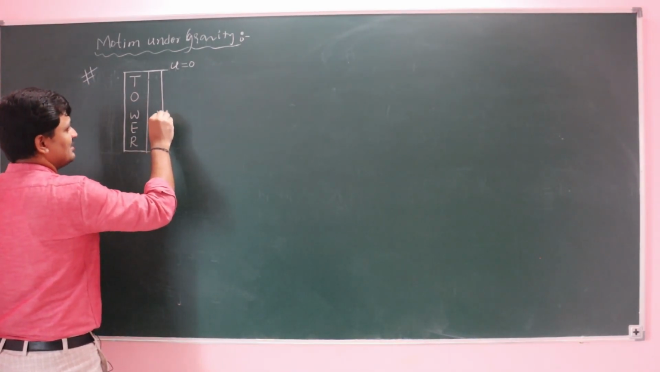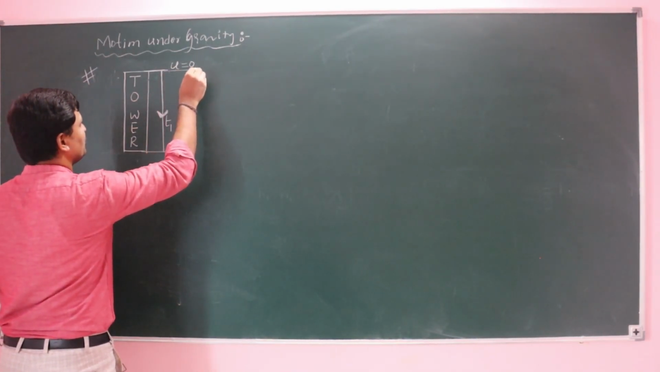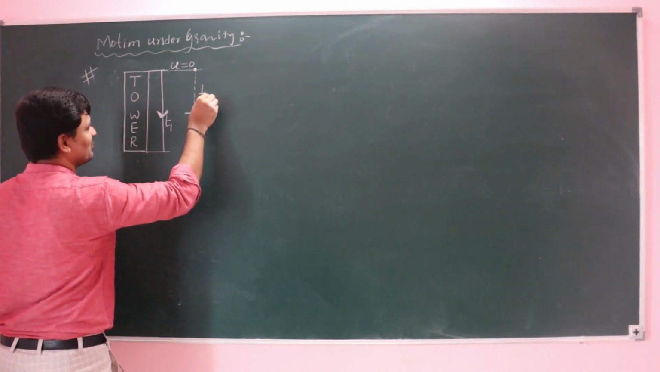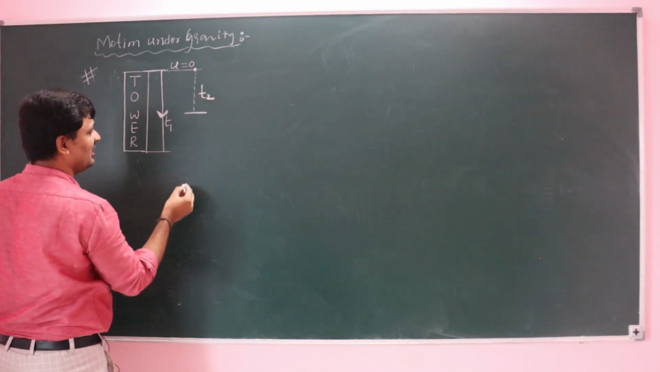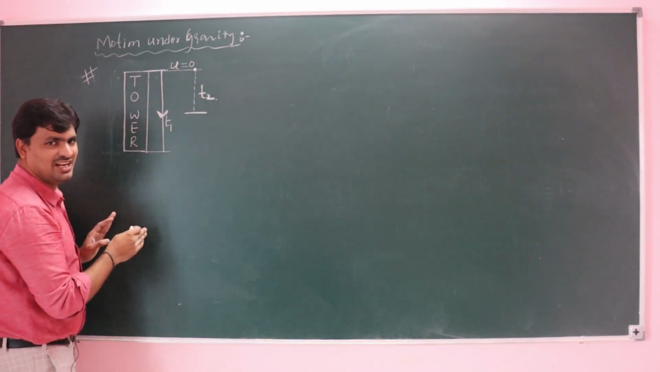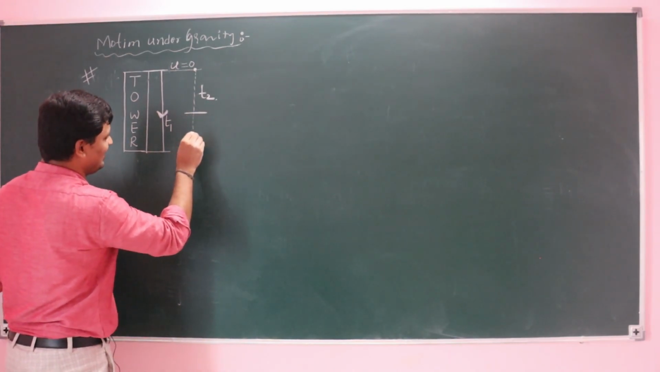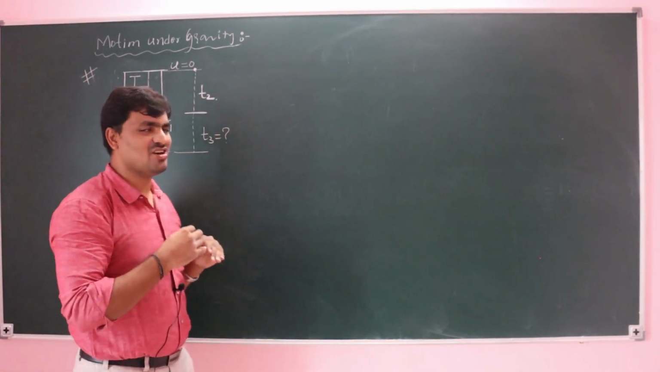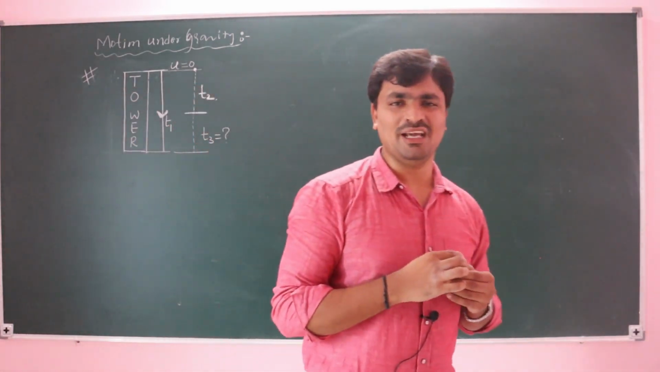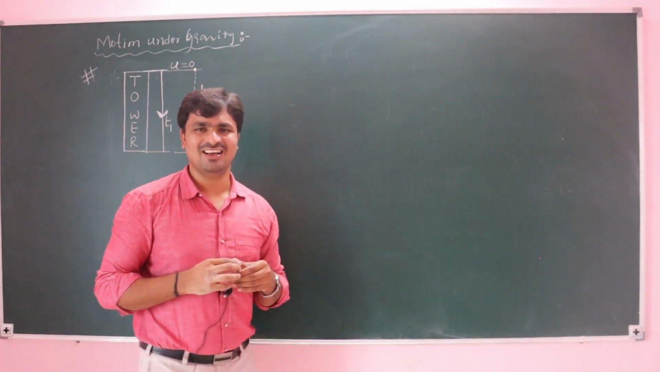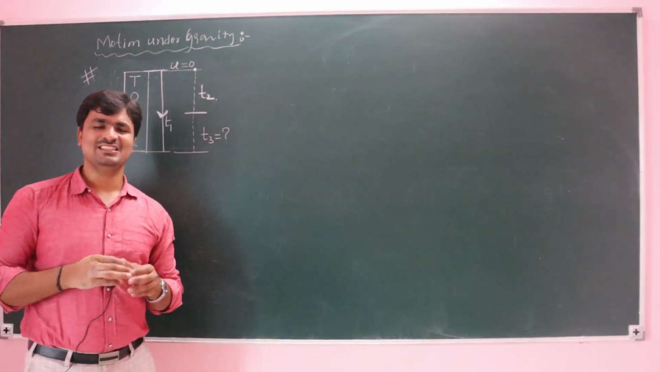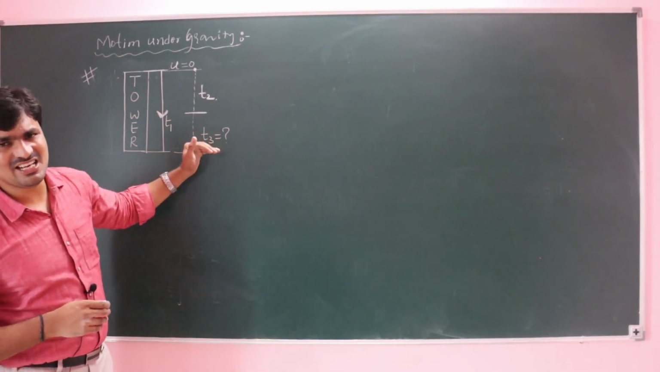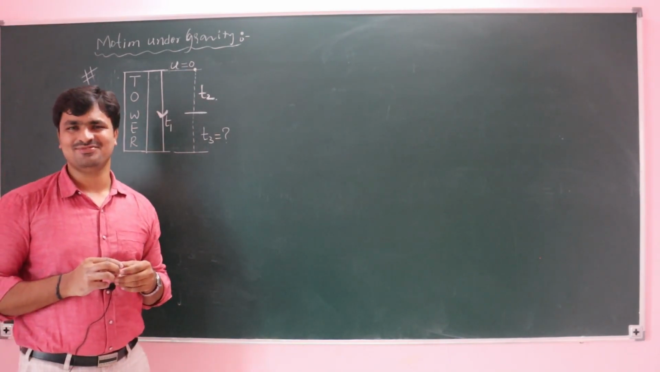Now the same body is dropped from the same top of the tower, but after t2 seconds, in the middle of the journey, it is stopped and again released. How much further time is taken to reach the ground? What is the answer? Generally what we say: total time t1, here t2, t3, so t3 is equal to t1 minus t2.